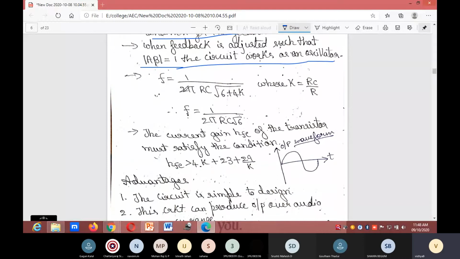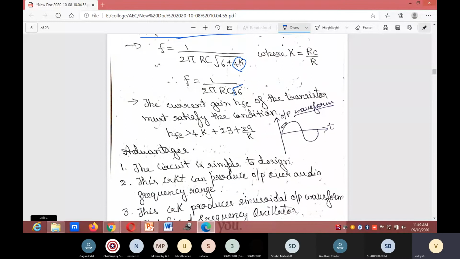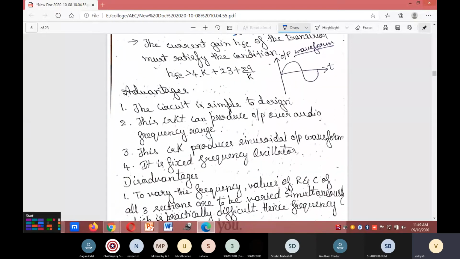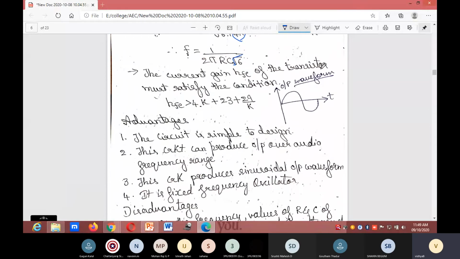F is equal to 1 divided by 2 pi RC square root of 6 plus 4K, where K is equal to RC divided by R. F is equal to 1 divided by 2 pi RC square root of 6, because if you consider this a small value, then you can neglect it and you will get square root of 6. The current gain HFE of the transistor must satisfy the condition HFE greater than 4K plus 23 plus 29 divided by K.